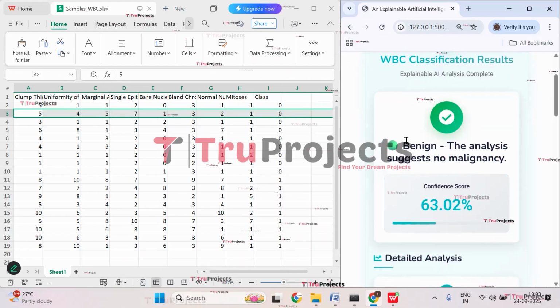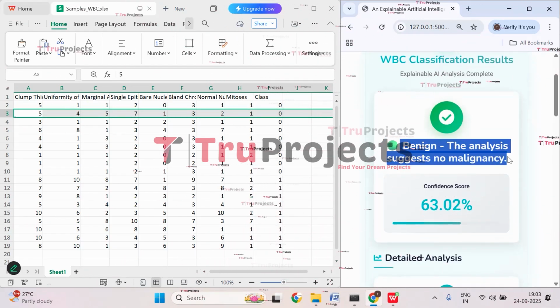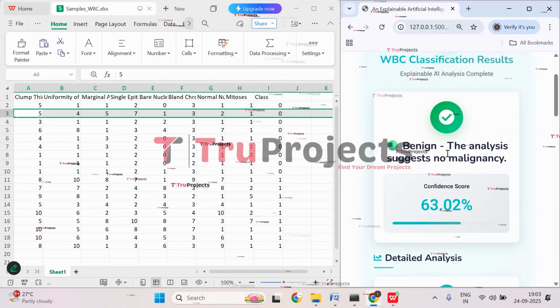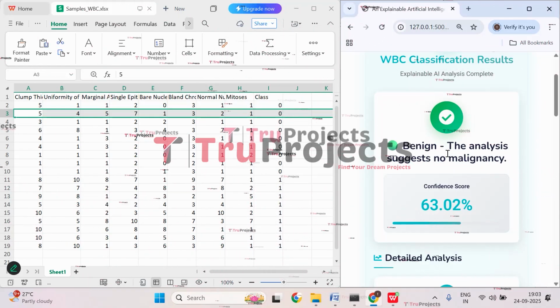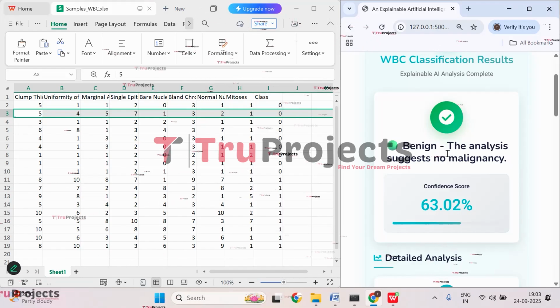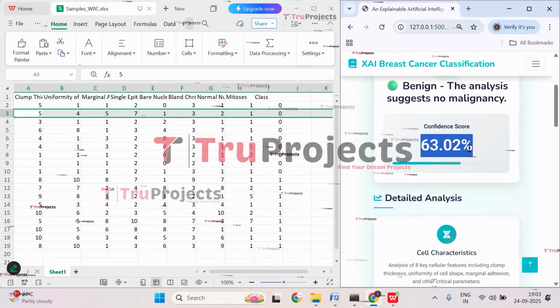And here we got the prediction that it is benign. The analysis suggests that there is no malignancy. That means the person has a breast tumor. That means he has a tumor, but it is benign. That means it will not spread. It will not cause any harm. Here we have confidence score of 63.2%.